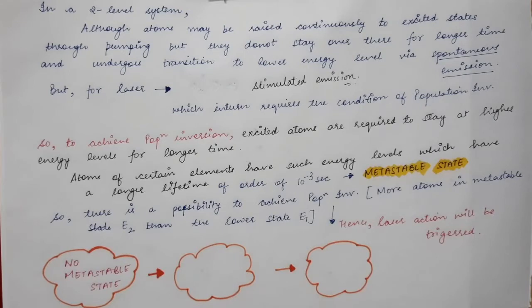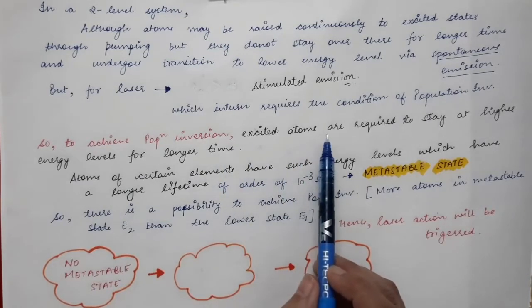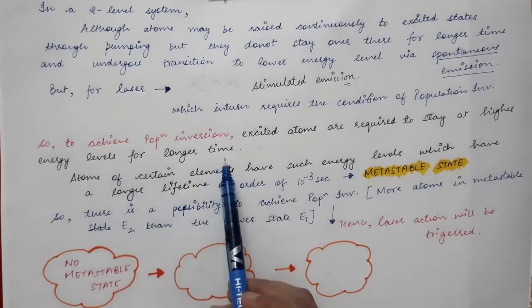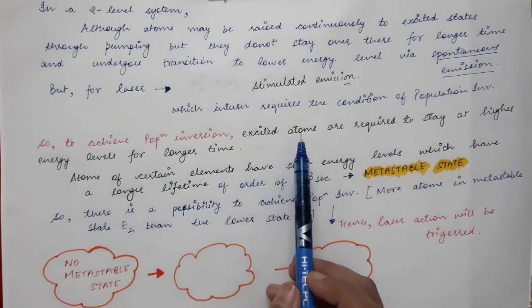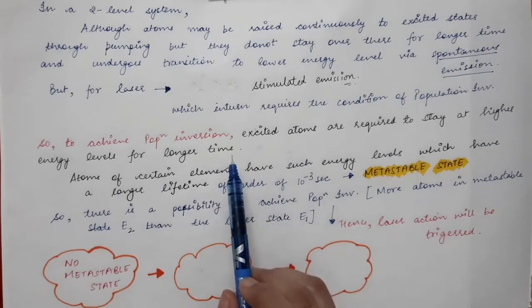So for stimulated emission we need population inversion. To achieve population inversion, excited atoms are required to stay at higher energy levels for a longer time. So excited atoms must stay in the excited state for a longer period of time.